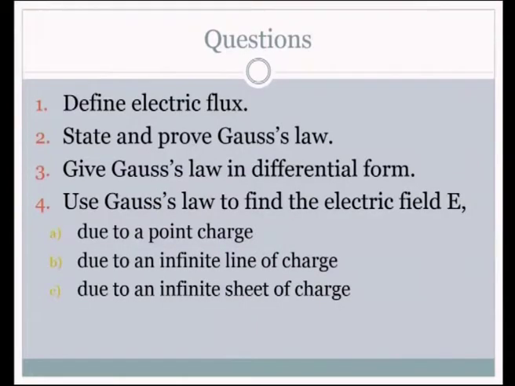Before we wind up this lecture, let us test our understanding by answering these simple questions. Define electric flux. State and prove Gauss law. Give Gauss law in differential form. Use Gauss law to find the electric field E due to a point charge, due to an infinite line of charge, due to an infinite sheet of charge.